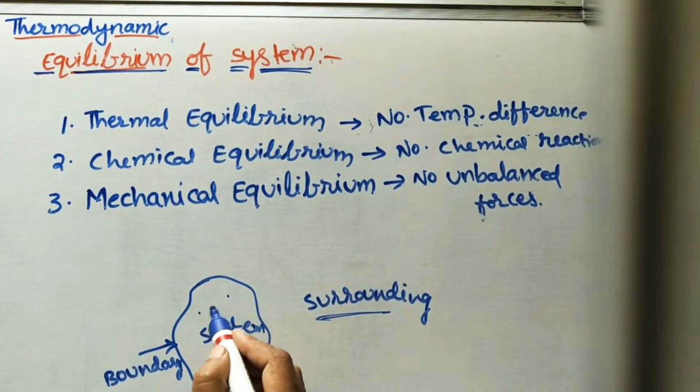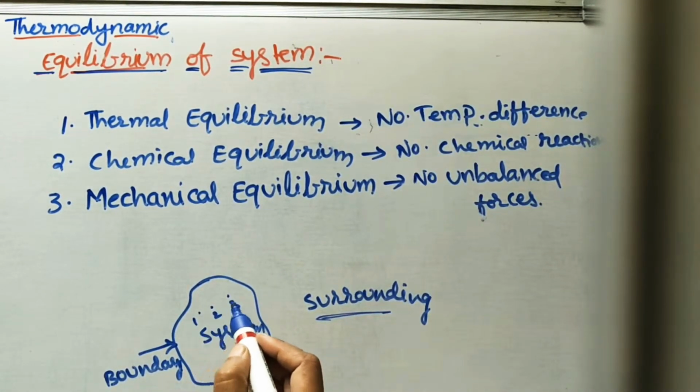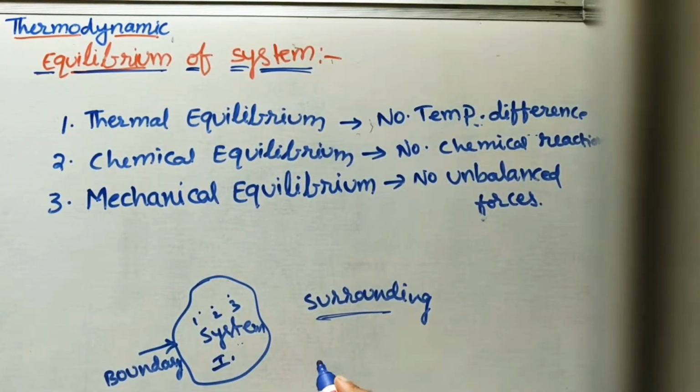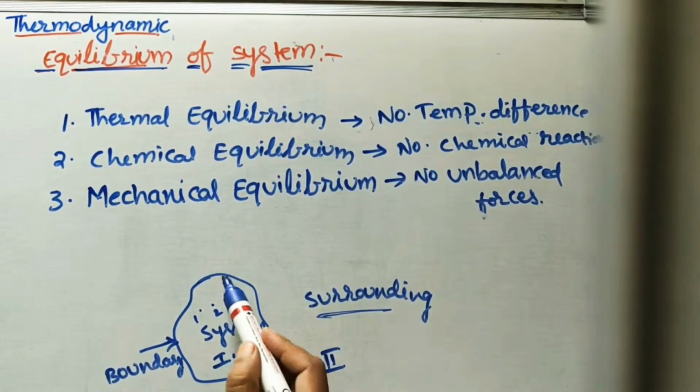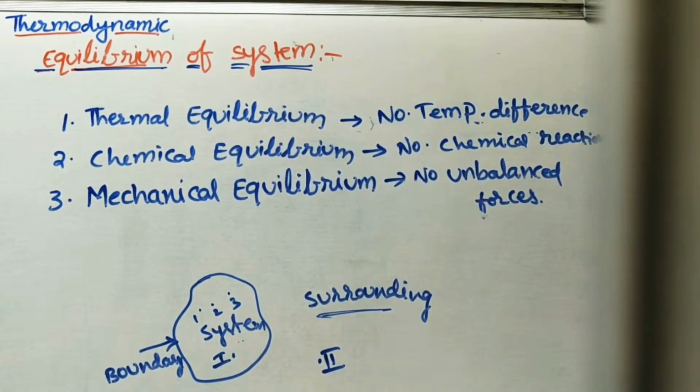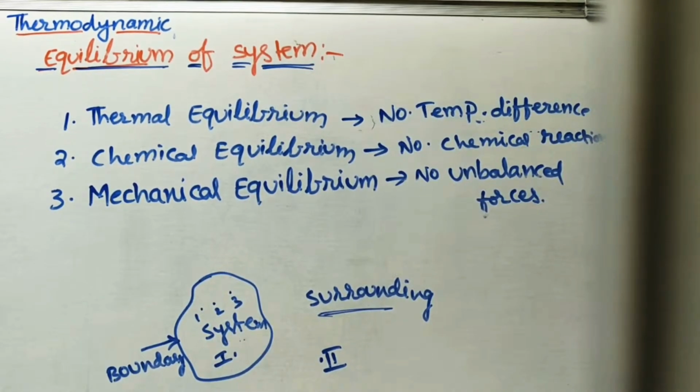If you are taking two points within the system, the temperature at the first point and at the second point is also the same. So thermal equilibrium means no temperature difference within the system or between the system and surroundings.